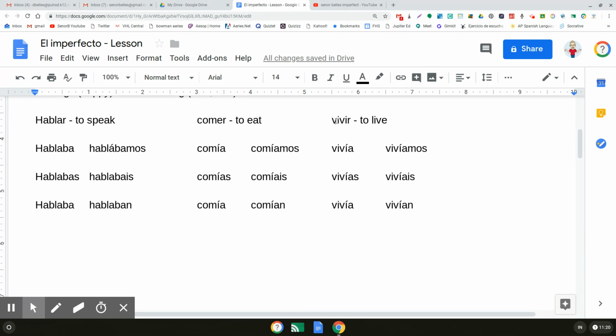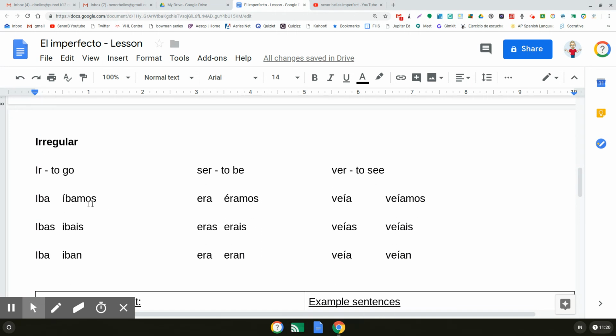I'm going to just say one more thing I forgot to say earlier. The regular ER and IR verbs, they all have accent marks on this I right here all the way through it. So you don't have to remember where the accent mark is. It's always on that IA, I. The AR verbs, it's just on the nosotros, on that vamos. And then for the irregular verbs, ir has it just on that I, ser has it just on that E, and then ver has it all the way throughout on that I.